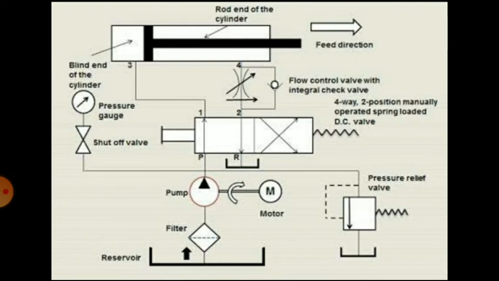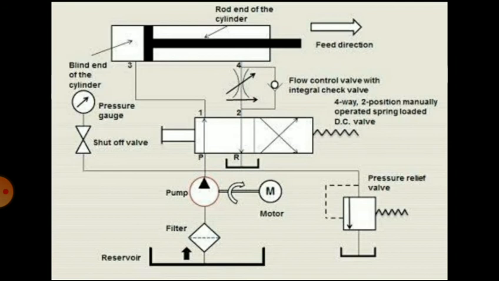First is fluid storage or reservoir elements. These elements include oil tanks, pressure gauges, level indicators, temperature switches, etc. Then fluid conditioning elements. These include strainers, filters, and heat exchangers or heaters, etc. You can see the filter shown at the bottom or top of the reservoir. The oil will pass through the filter and then enter into the pump.